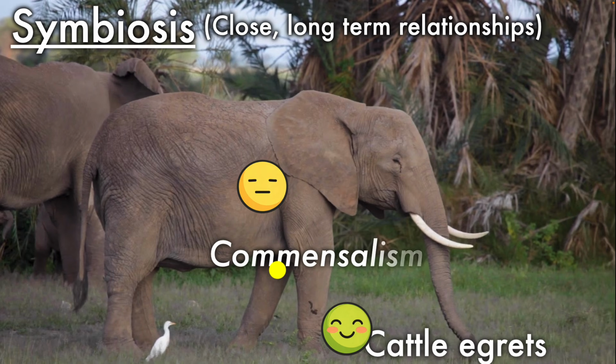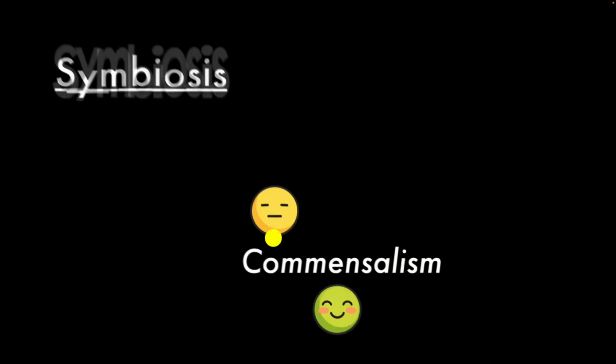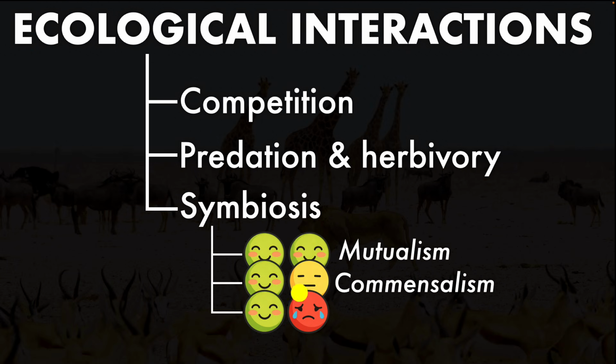This is called commensalism. It's also a type of symbiosis because, again, there is a close long-term relationship between them, but it's a kind in which one organism benefits, but the other is mostly unaffected. And so now you can see where we are going with this. So you can kind of predict what the third one is going to be.